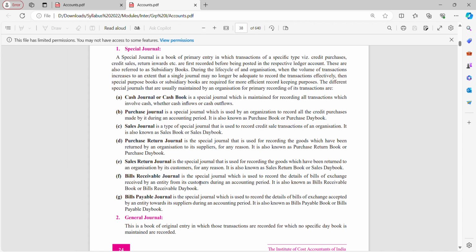Then we have bills receivable journal, a special journal used to record details of bills of exchange received by an entity from its customers during an accounting period. It is also known as bills receivable book or bills receivable day book. Then we have bills payable journal, a special journal used to record details of bills of exchange accepted by an entity towards its suppliers during an accounting period. It is also known as bills payable book or bills payable day book.